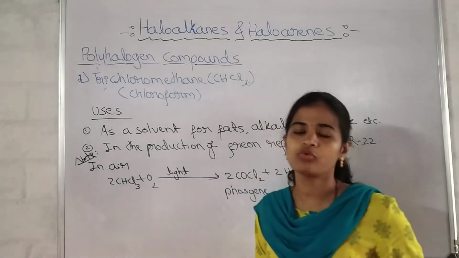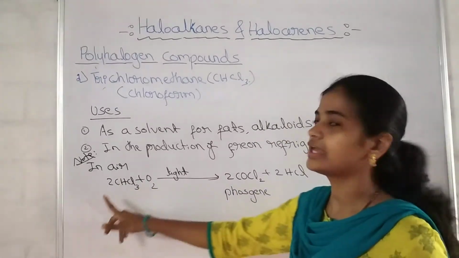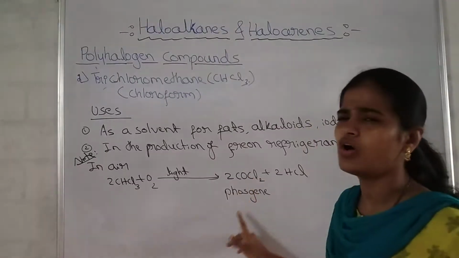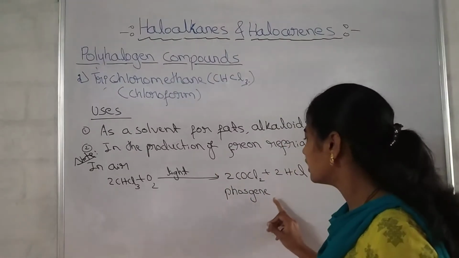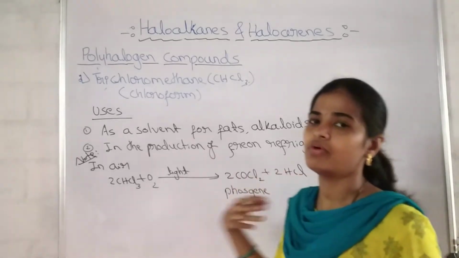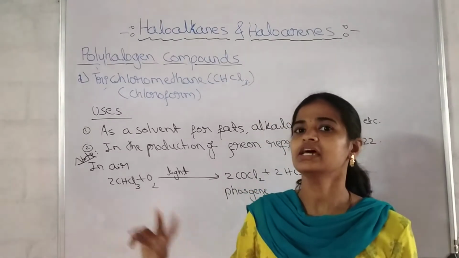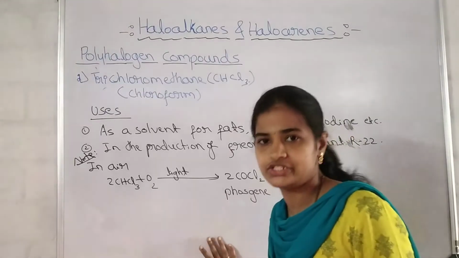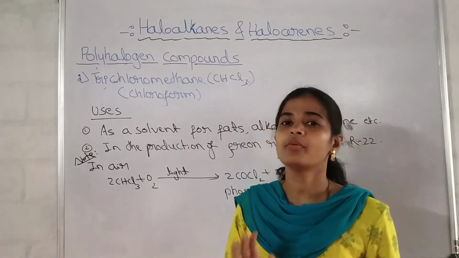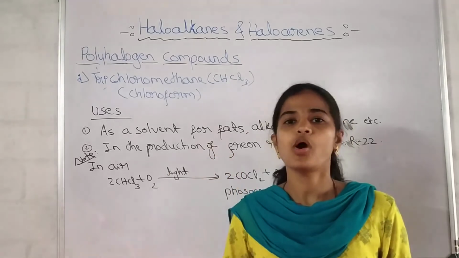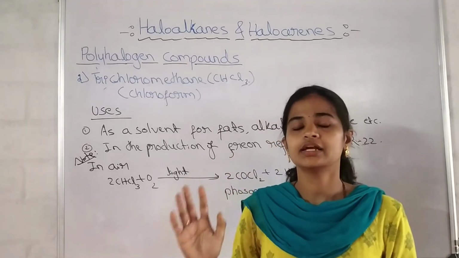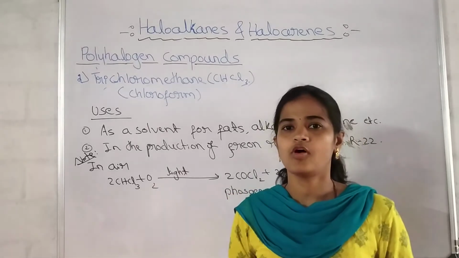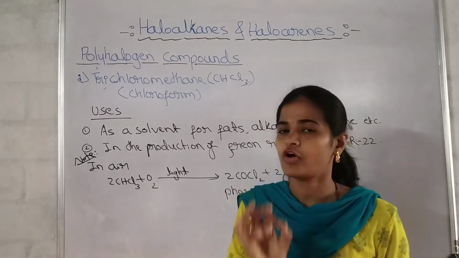When chloroform is exposed to air, it reacts with atmospheric oxygen in the presence of light to form a highly poisonous gas called phosgene. This is an important point, remember it. Therefore chloroform is stored in a dark coloured bottle, tightly closed, so that atmospheric air will not enter, because it would form the poisonous gas phosgene.